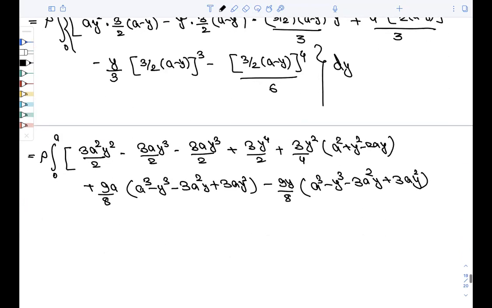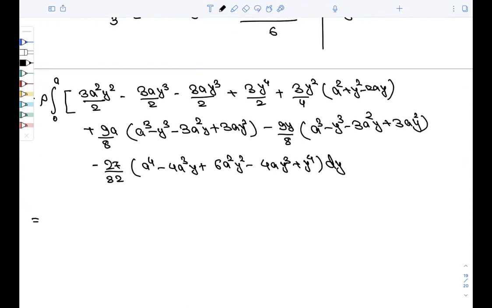Again you can make it a little crispier. It is a4 minus 4a cube y plus 6a square y square minus 4a y cube plus y4 dy.